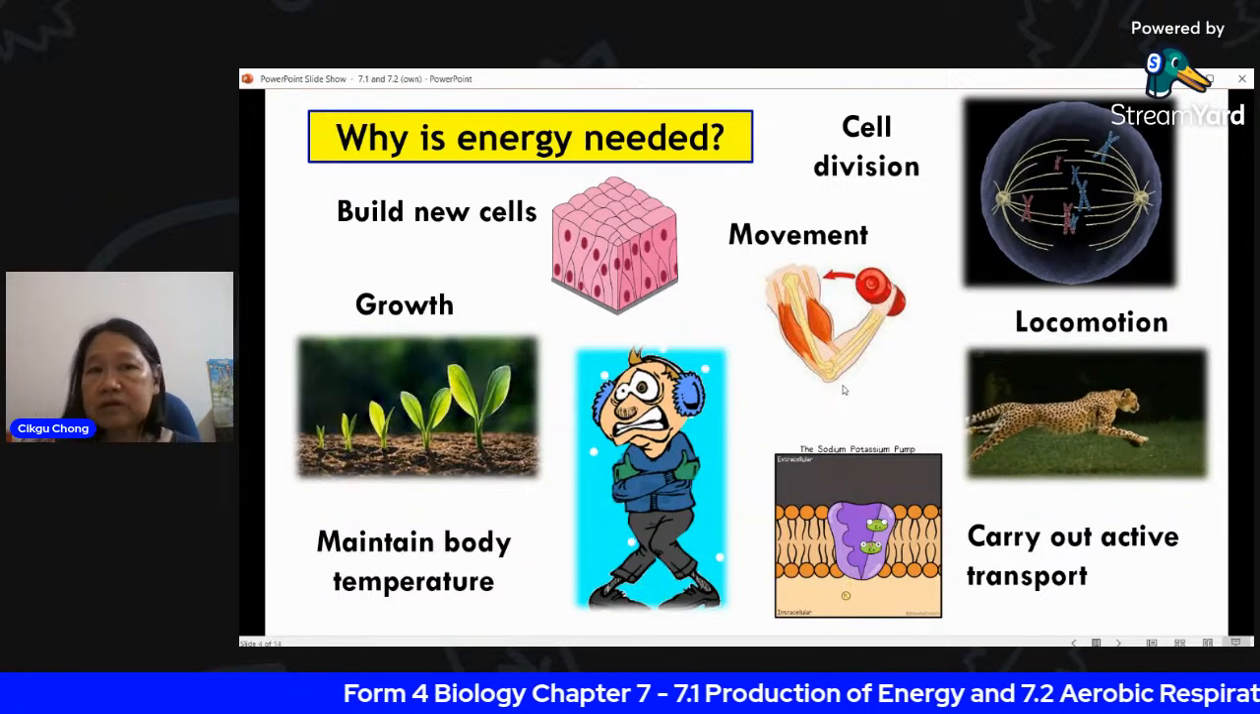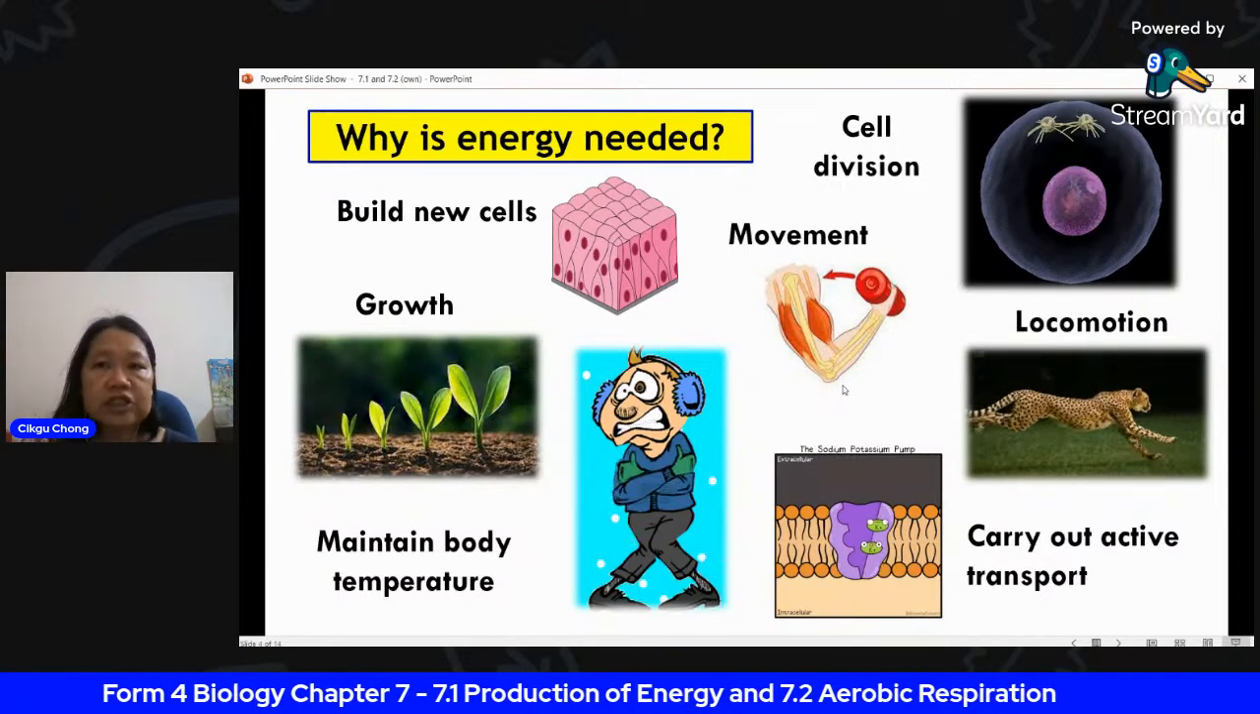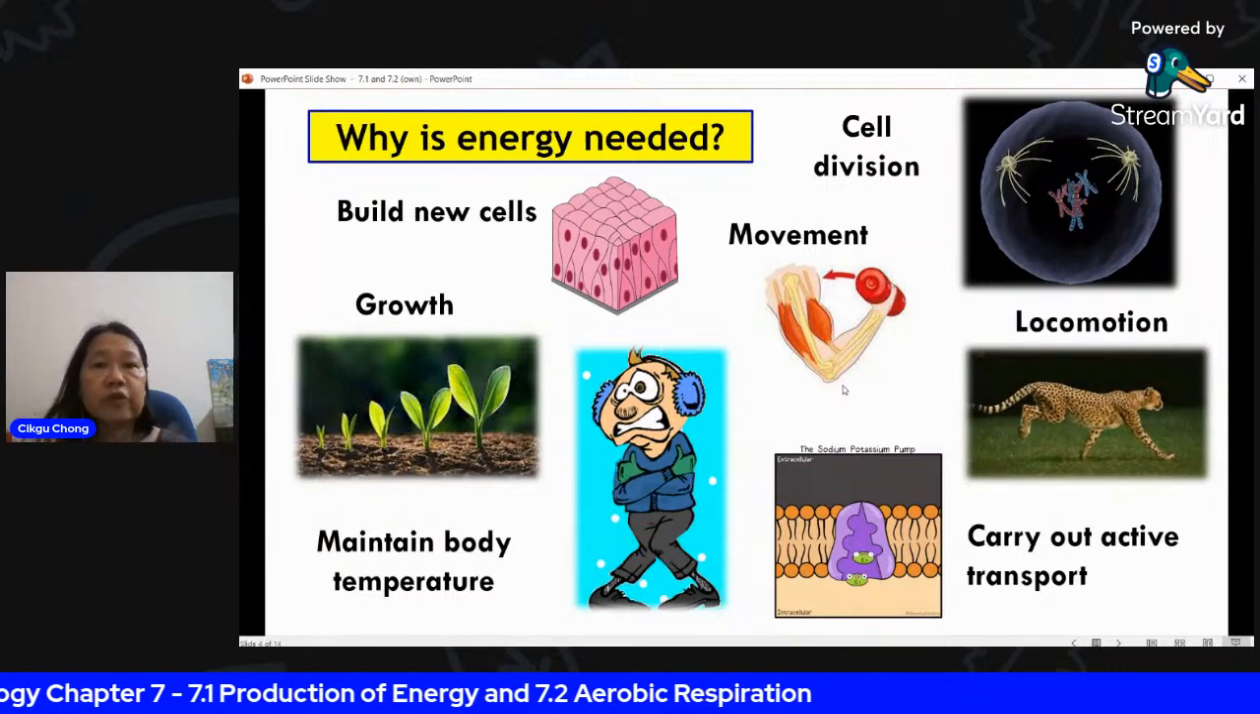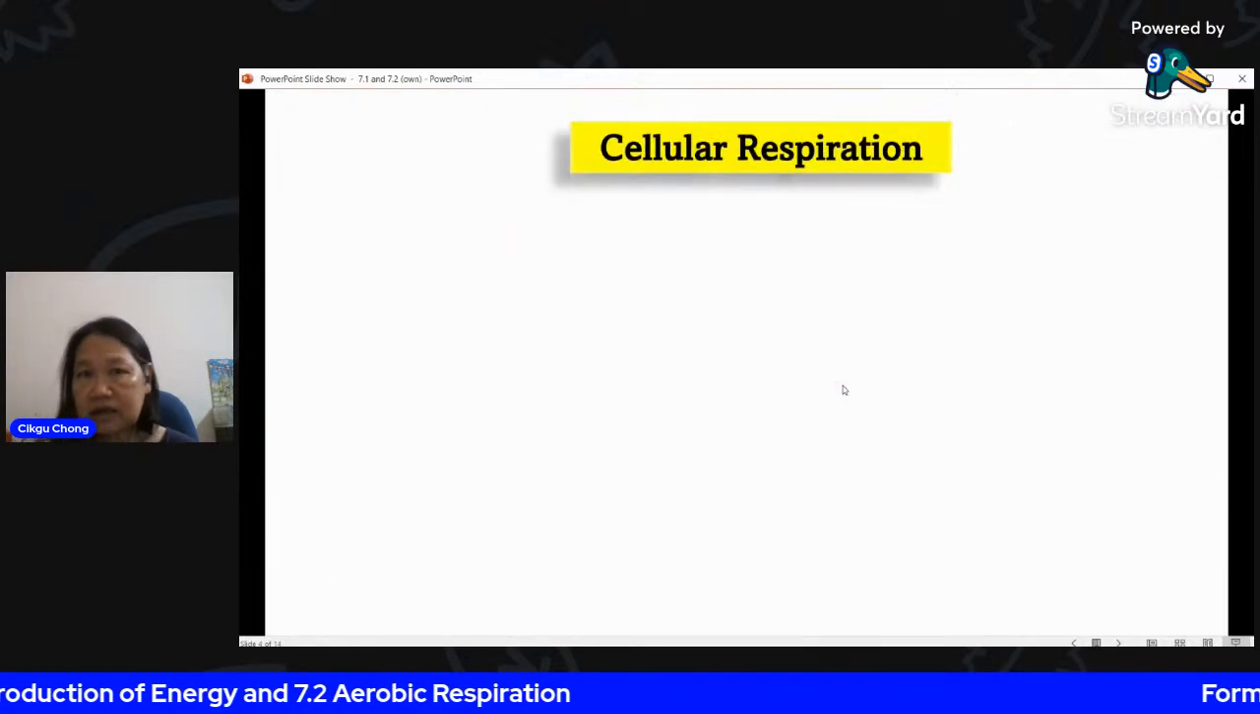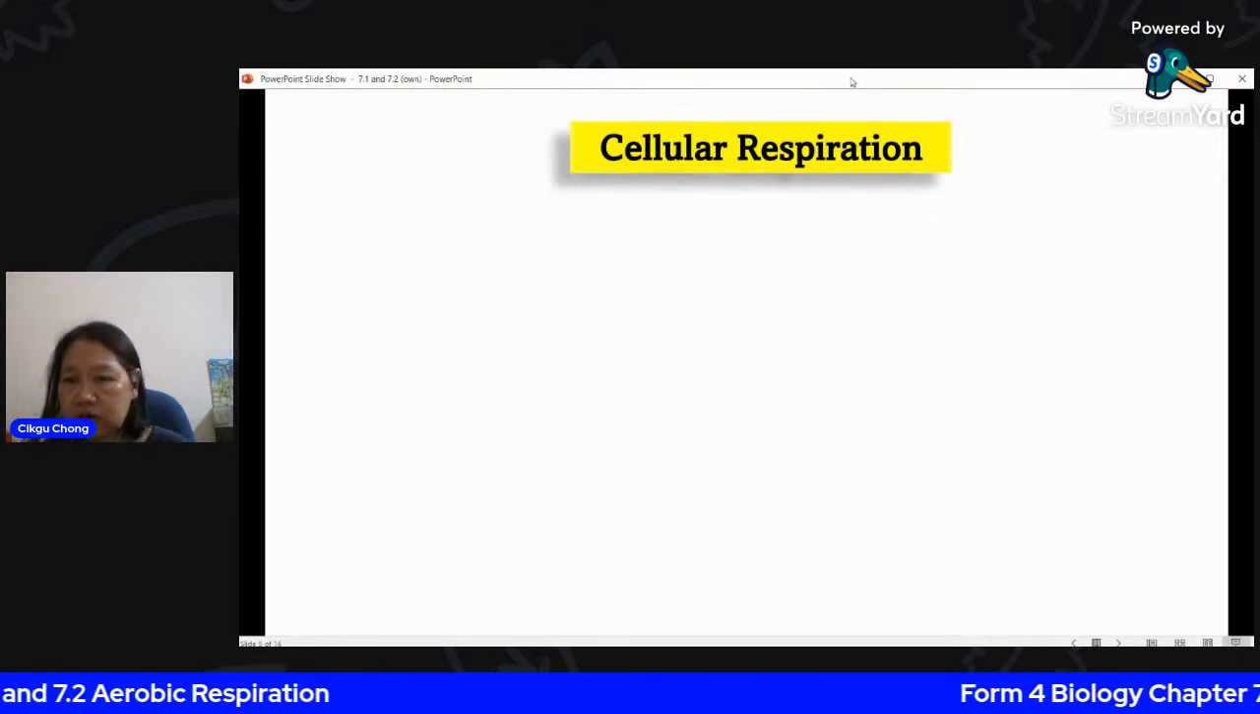So these are some of the examples of why energy is needed for your cells, for your body. Okay, let's go on. Any questions? No questions so far, so let's continue.